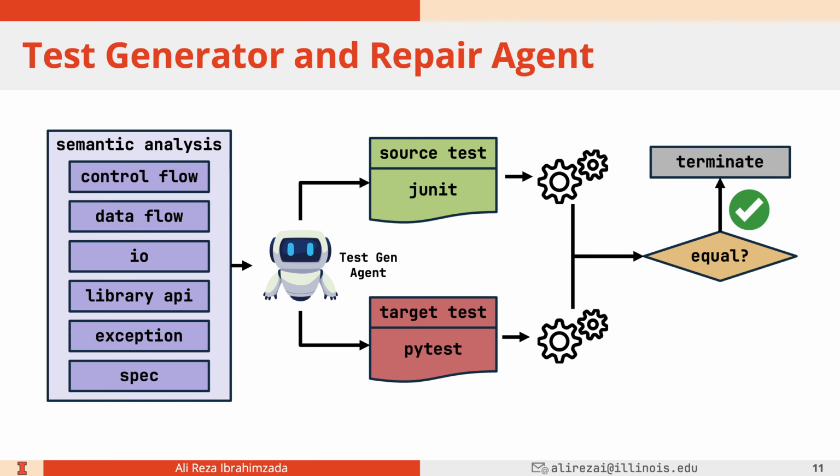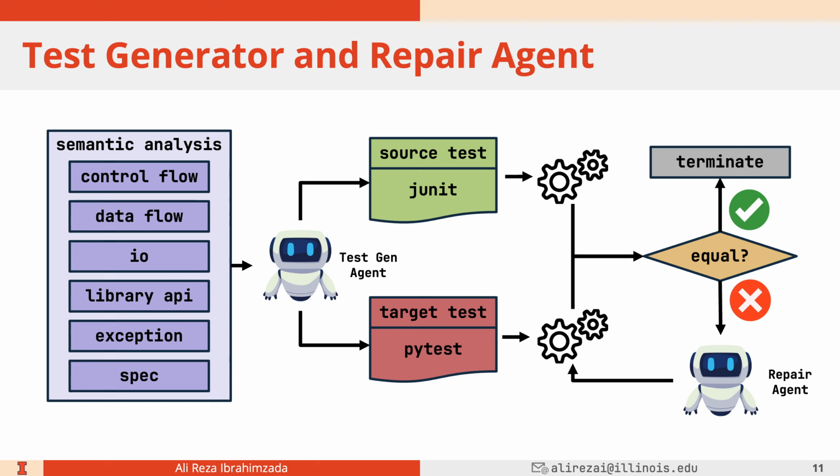There could be two possibilities. If the outputs match each other, the test generator and repair agent terminates. If they're not equal to each other, a repair agent enters the loop and interacts with the code base, fixes the bugs based on the feedback it got from test execution, and then the tests are re-executed until they produce similar outputs, or we reach the timeout.